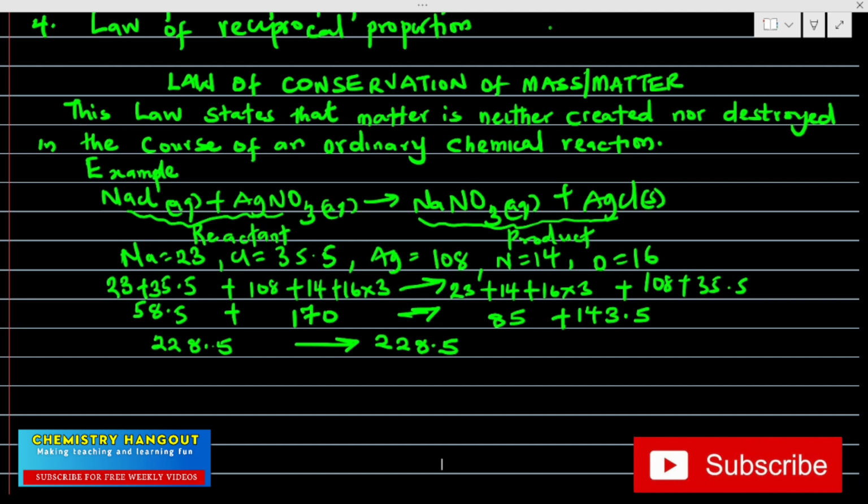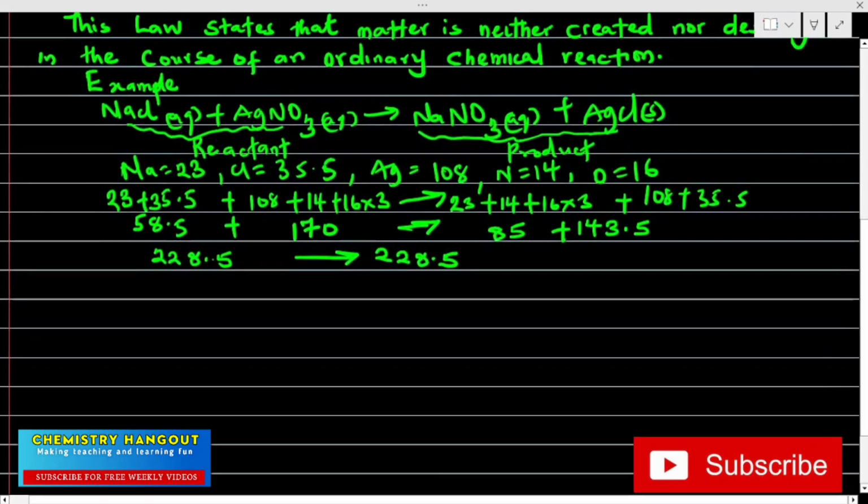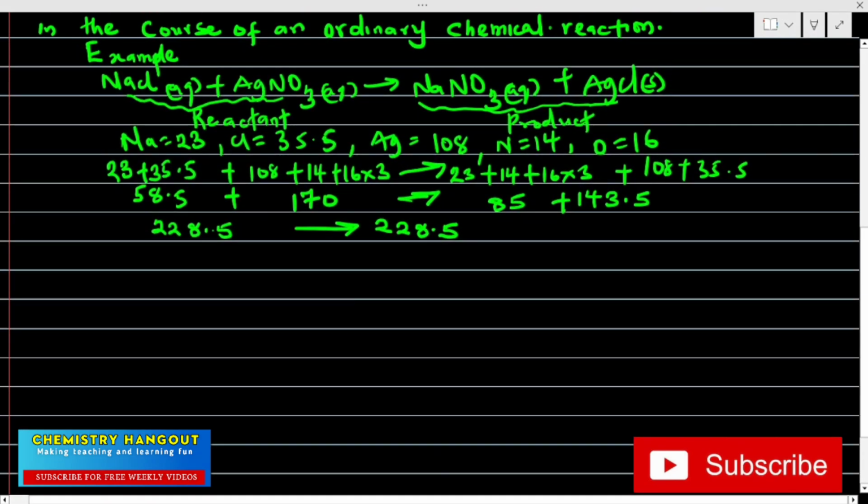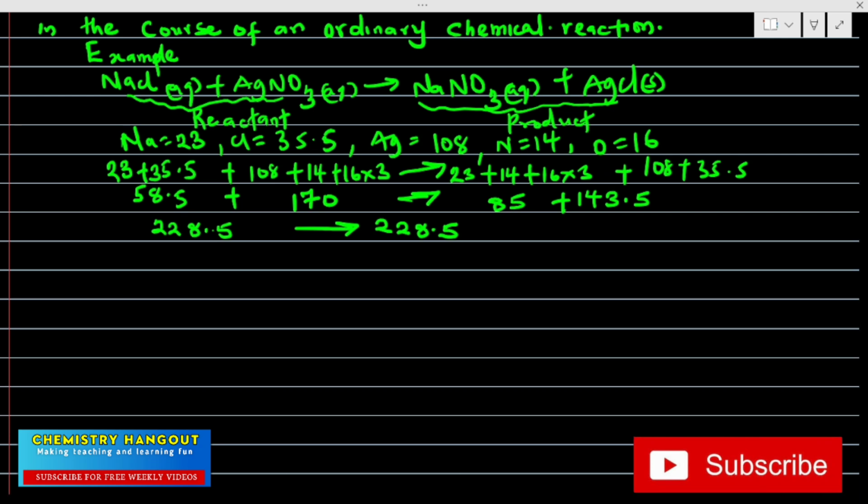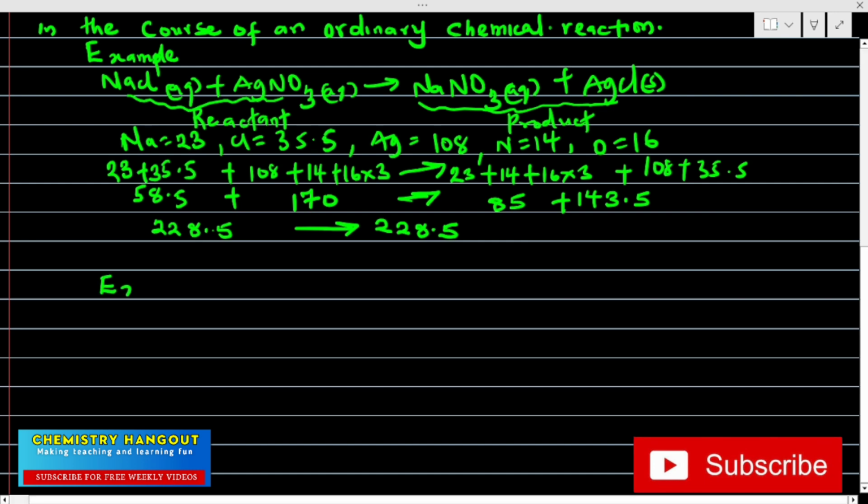So for everything you have on the reactant side, it must be equal to everything you have on the product side. And if this is so, it means that the law of conservation of mass will hold for that very particular reaction. And that's the reason why, very important, in chemistry we have to balance equations. And why do we need to balance equations under the chemical reaction? So that the law of conservation of mass will hold. Let me do a simpler one, then I'll do another one, then I'll move to the next law.